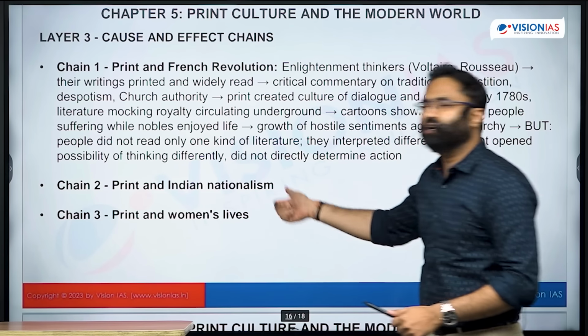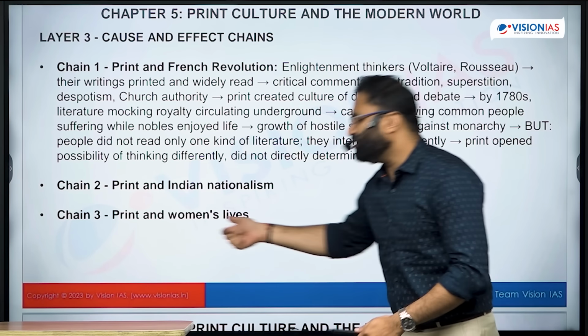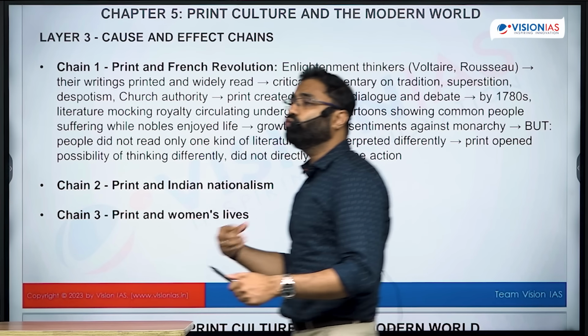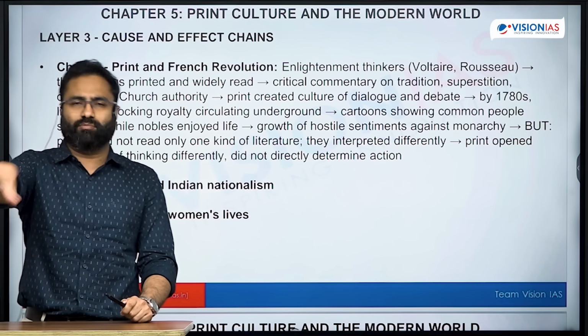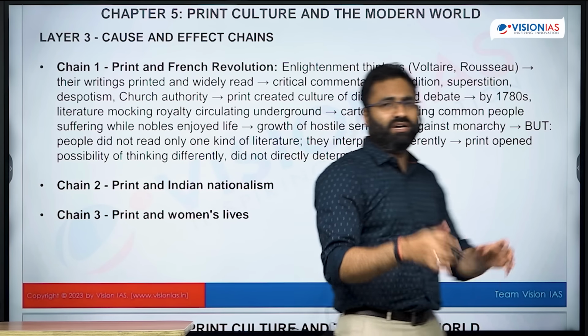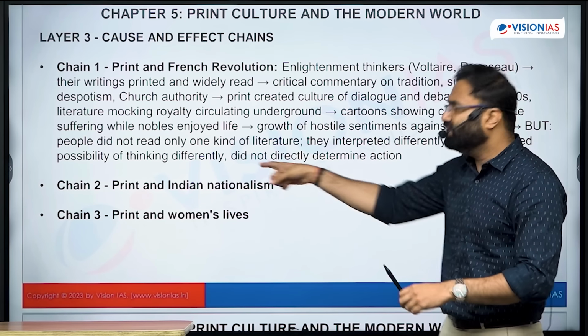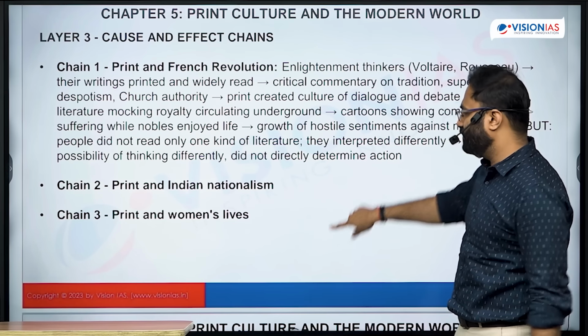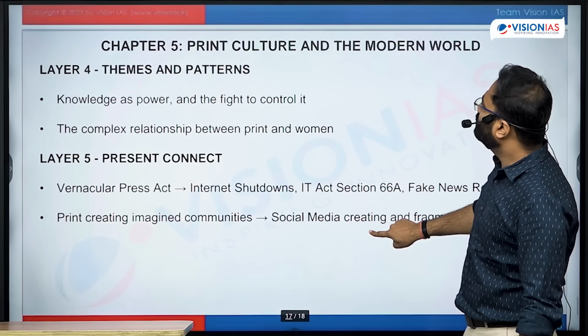Similarly, print and Indian nationalism, in the Indian context also the same happened. Print and women's lives: because now the women who were conventionally kept away from the knowledge system could also access these things through print culture, and then there was a rise of women-related awareness.